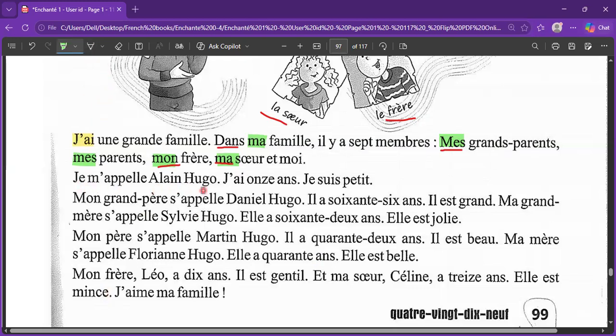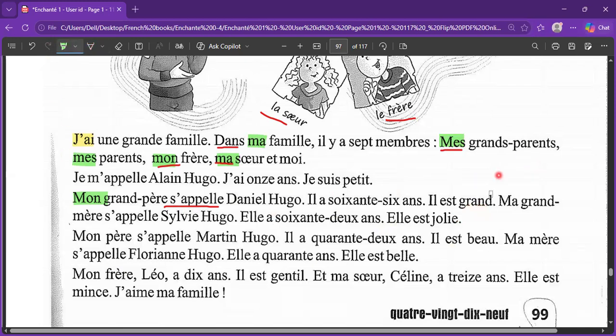Je m'appelle Alain Hugo. My name is Alain Hugo. J'ai 11 ans. I'm 11 years. Je suis petit. I am short or small. Till here, we know all the possessive adjectives, how to describe the age, everything. Mon grand-père s'appelle Daniel Hugo. This is for giving the name of the others. S'appelle. My grandfather's name is Daniel Hugo. Il a 66 ans, he's 66, il est grand, he's big.